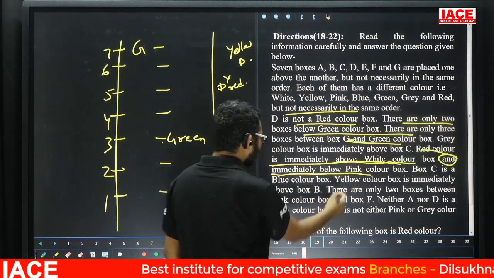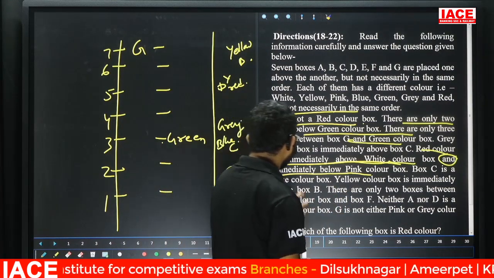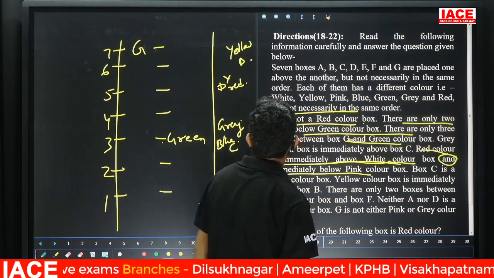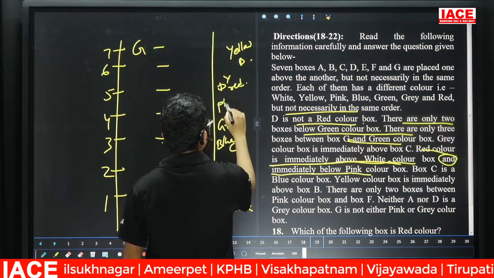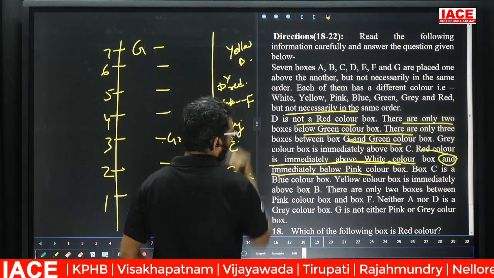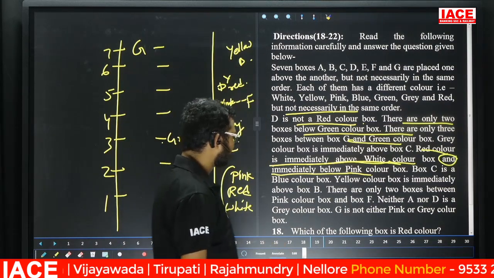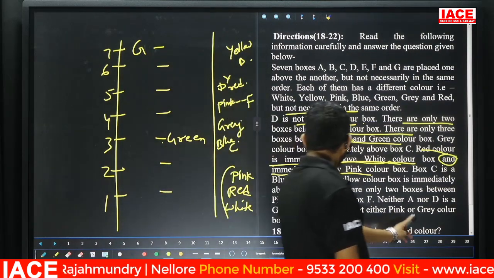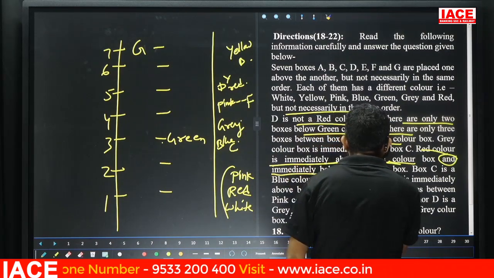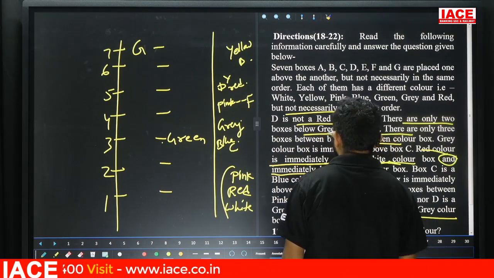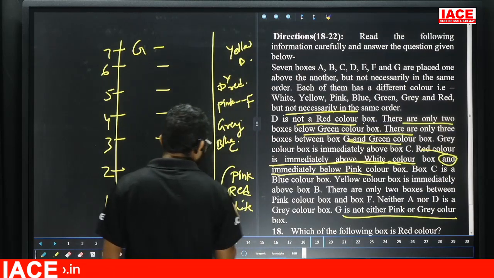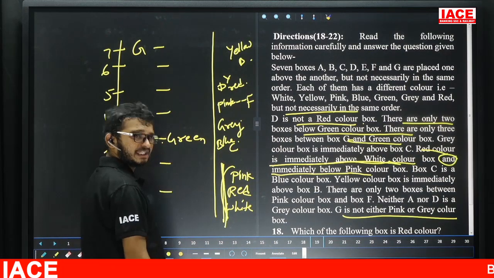Next, there are only 2 boxes between pink color box and box F. Between pink and F, here we are having the 2 boxes. Yes, leave it. Next one. Neither A nor D is a gray color. Now, G is not either pink or gray color. Yes, friends, check here. These 3 are the immediates.